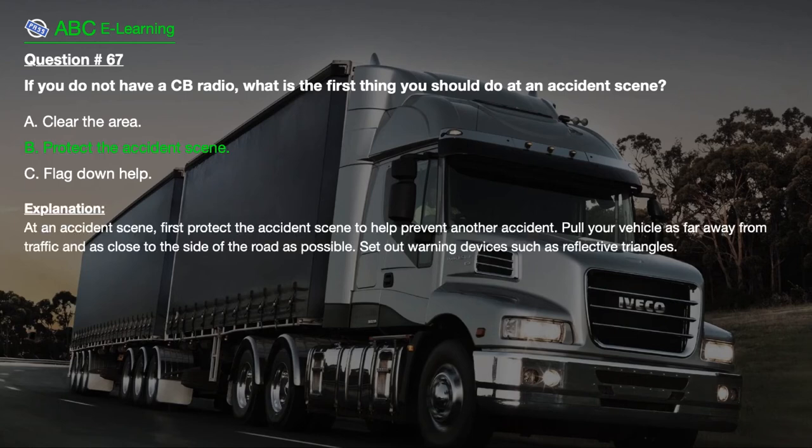The correct answer here, B. Protect the accident scene. Explanation. At an accident scene, first protect the accident scene to help prevent another accident. Pull your vehicle as far away from traffic and as close to the side of the road as possible. Set out warning devices such as reflective triangles.